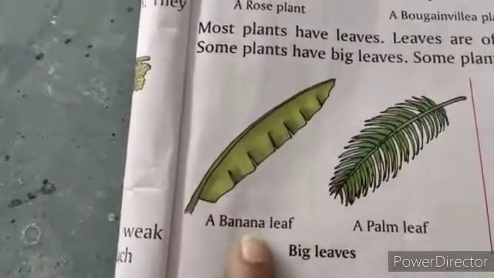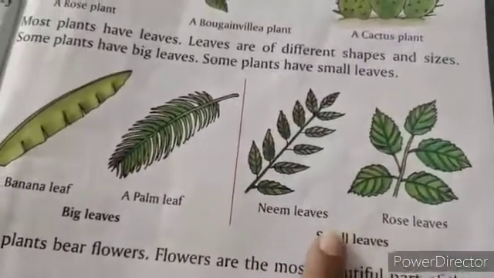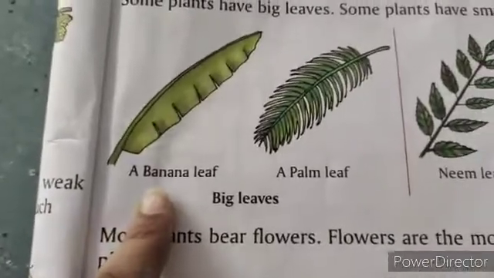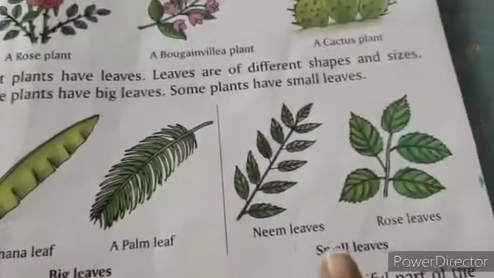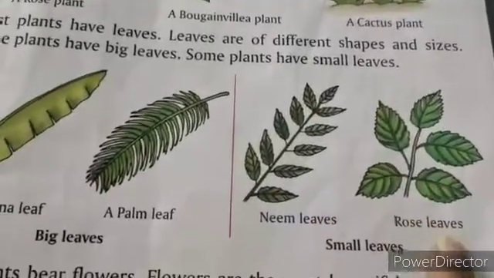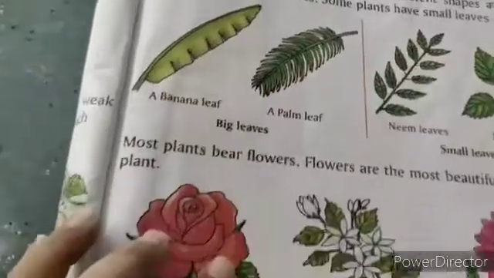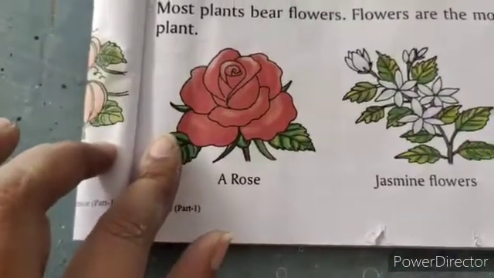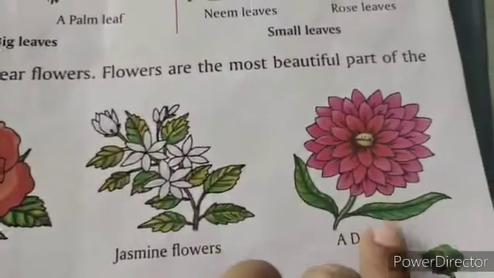A banana leaf, a plum leaf. And small in size, neem leaves, rose leaves. Apart from this children, the plants bear flowers also. Examples are rose, jasmine, dahlia.